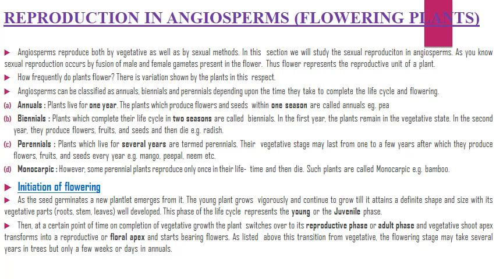Then at a certain point of time, on completion of vegetative growth, the plant switches over to its reproductive phase or adult phase, and the vegetative shoot apex transforms into a reproductive or floral apex and starts bearing flowers. As listed above, this transition from the vegetative to the flowering stage may take several years in trees, but only a few weeks or days in annuals.